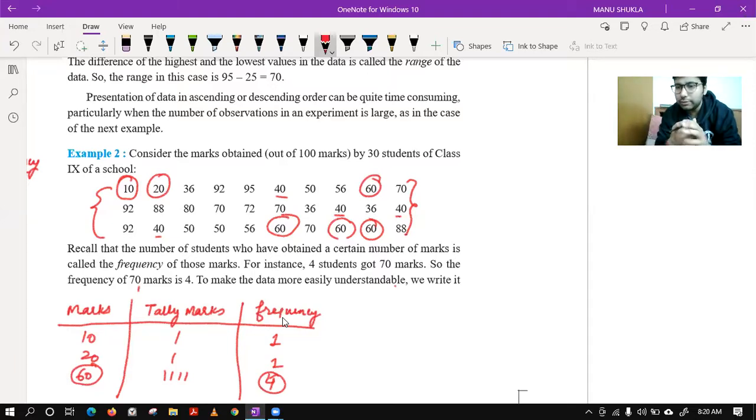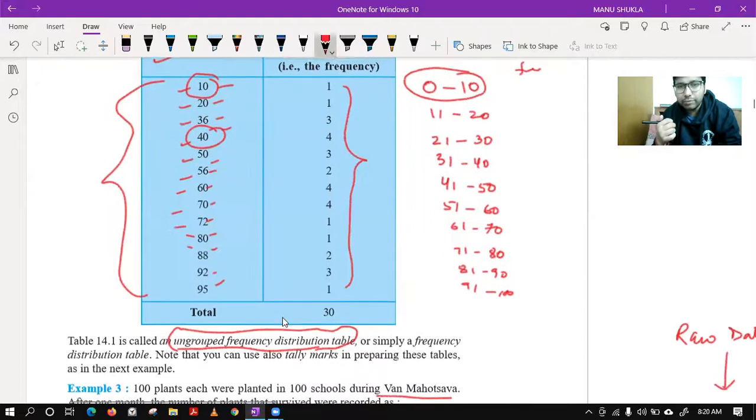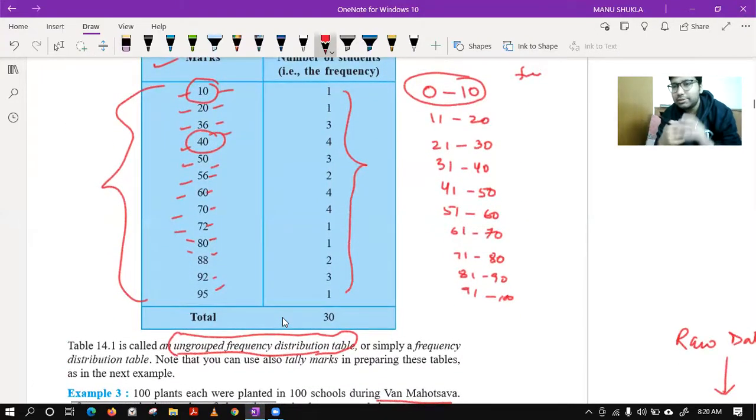So you can see they have made this table, and now the same data you have arranged in a simple way to understand the data. Now you can easily say, if someone says 70 is coming how many times, you will say 70 is coming 4 times, 60 is coming 4 times. So this way you can easily understand the things.